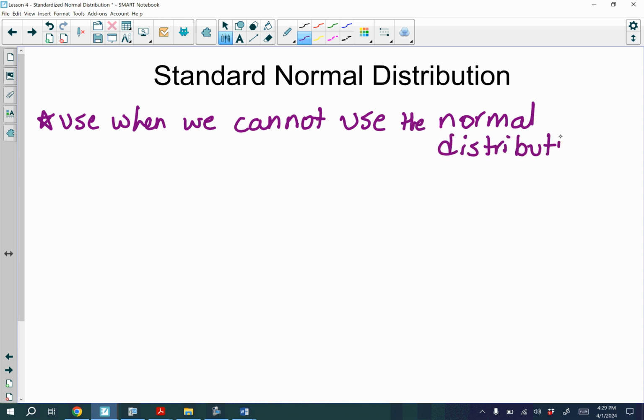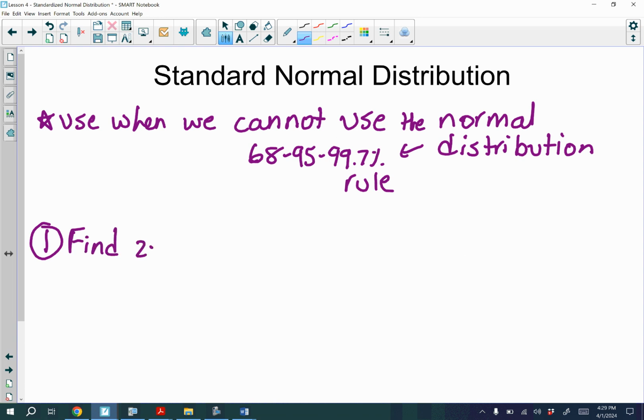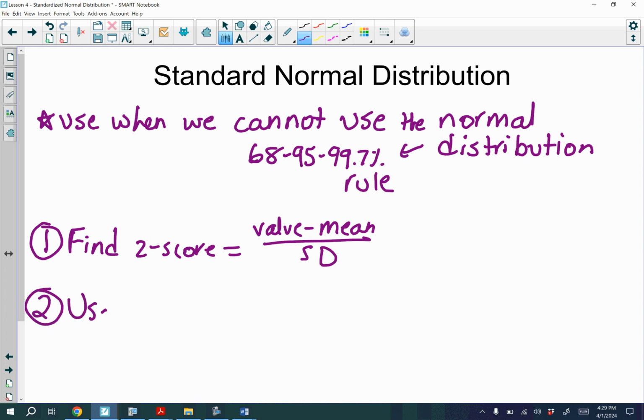Remember, the normal distribution is that 68, 95, 99.7% rule. So we have to use the standard normal. How we do that is we first find the z-score, as we talked about yesterday. Remember, that's your value minus the mean over the standard deviation. So you find that first. Then you're going to use the standard normal distribution table.